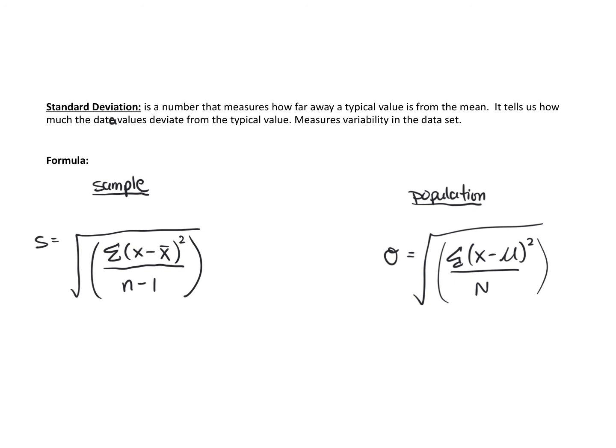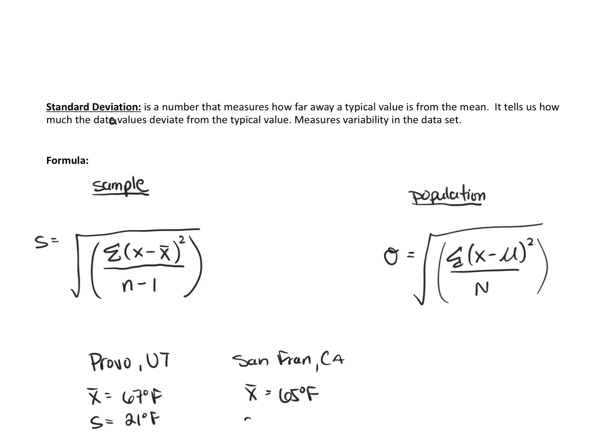Okay? So even though we don't have the actual data values for the temperatures for Provo and San Francisco, I can go ahead and tell you that I actually do have the standard deviation. So for Provo, Utah, the sample mean we said was 67 degrees Fahrenheit, and the sample standard deviation for Provo was 21 degrees Fahrenheit. And then for San Francisco, California, the sample mean was 65 degrees Fahrenheit, and its standard deviation is actually only 8 degrees Fahrenheit, so much smaller than the variation for Provo, Utah.